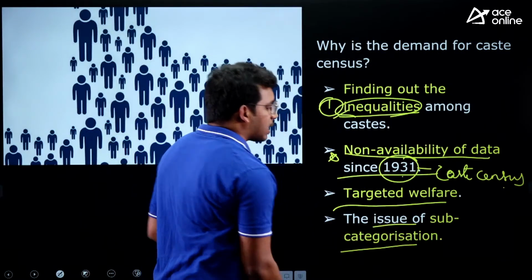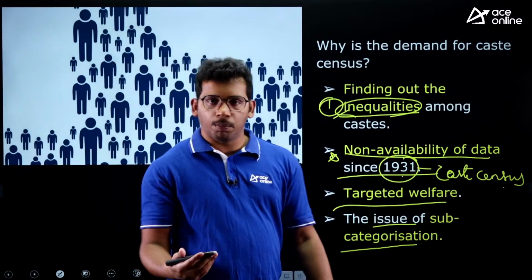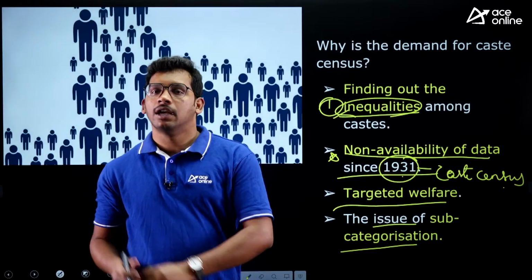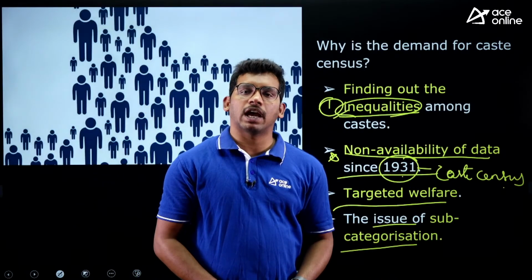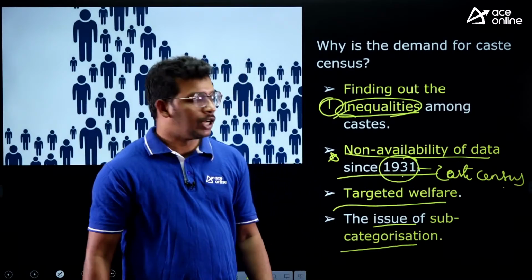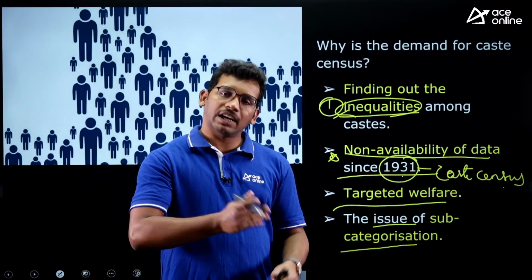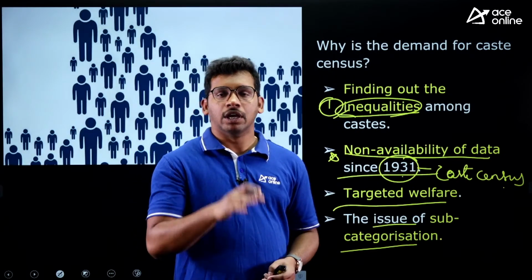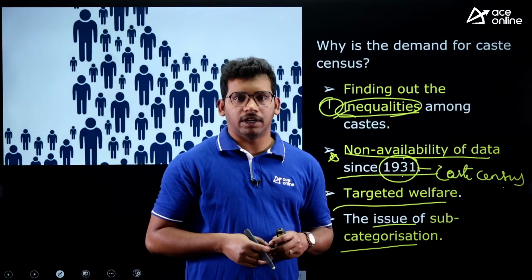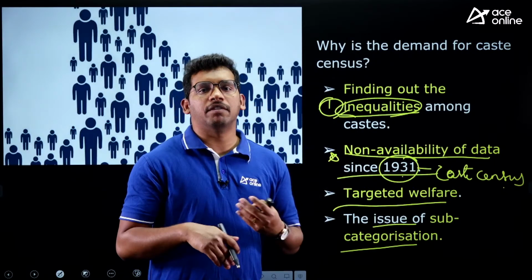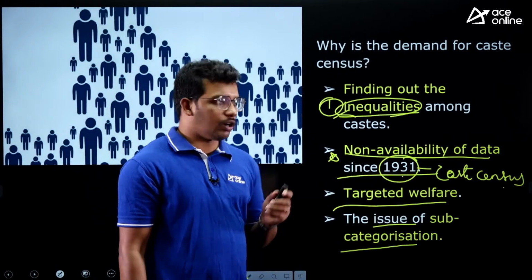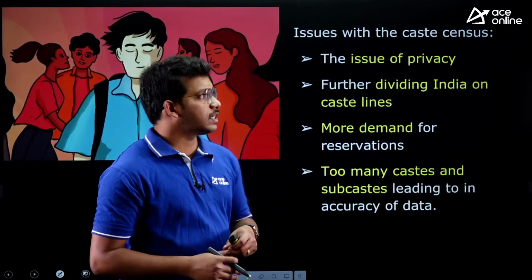Then the issue of subcategorization. If you see the OBC castes, some castes within OBCs are highly forward and some castes are behind. It is the same in the case of scheduled castes as well as scheduled tribes. Only certain sections are cornering the reservation benefits. That's why the government wants to divide this reservation within the sub-castes. The 27% given to OBCs has to be distributed again among the different castes, because it is not benefiting all the sections equally, right? So these are the reasons why governments are mulling conducting the caste census.